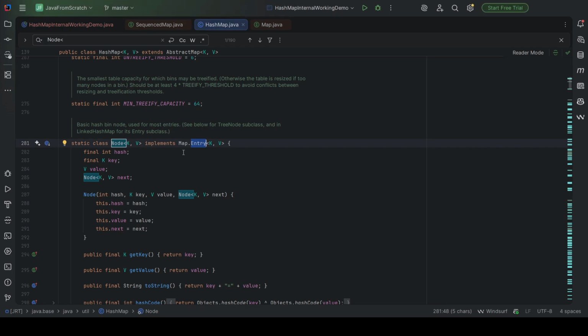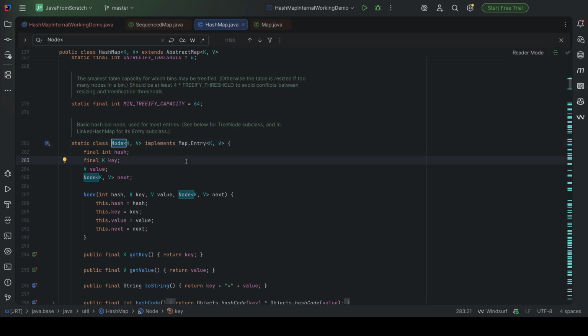So how are we accessing the sub interface? Using parent interface dot child interface. It is a static Node that implements the Entry interface. So we have an array of Node. This Node is the static class and it represents the Entry interface. So HashMap stores data in the array of nodes.